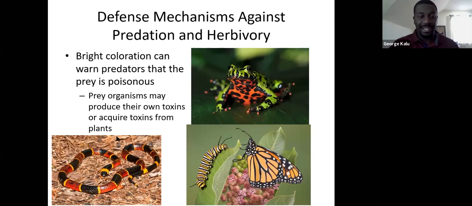In the case of this snake over here, the snake also has some bright colors, and again, same thing. It's indicating that you can eat me, but if you try, you're probably going to die. And then caterpillars too. As caterpillars are growing, they eat some plants, and they're able to store some of the toxins from the plants inside their own bodies. Then when they go through metamorphosis and become a butterfly, those toxins actually get stored in the wings as these bright colors here. So these butterflies are also relatively toxic as well.